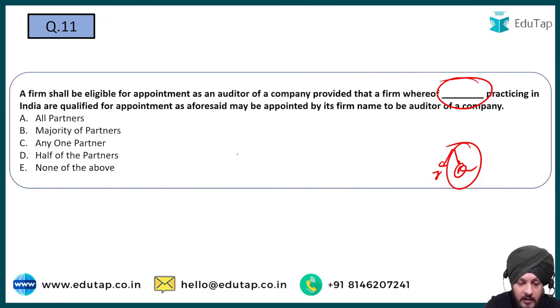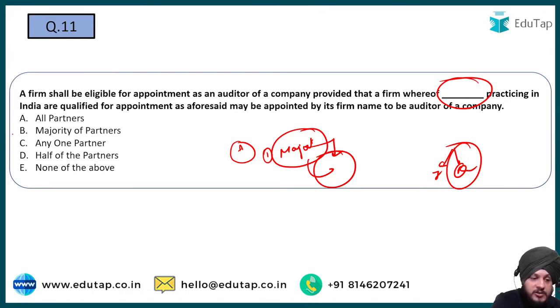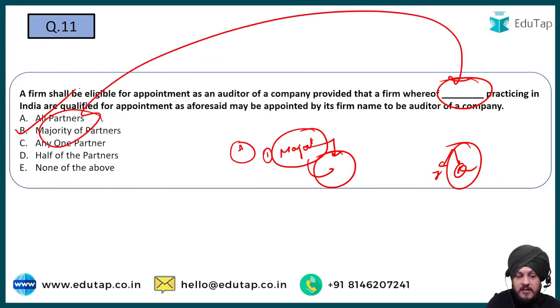Basically, company law says that a firm can be appointed as an auditor of a company if, first of all, the majority of the partners are practicing in India and they are qualified to be appointed as an auditor of the company. So they have to be qualified and they have to be practicing in India. So the answer to this question is going to be option B, a majority of the partners. This is a very important thing. I want you to read more about it.